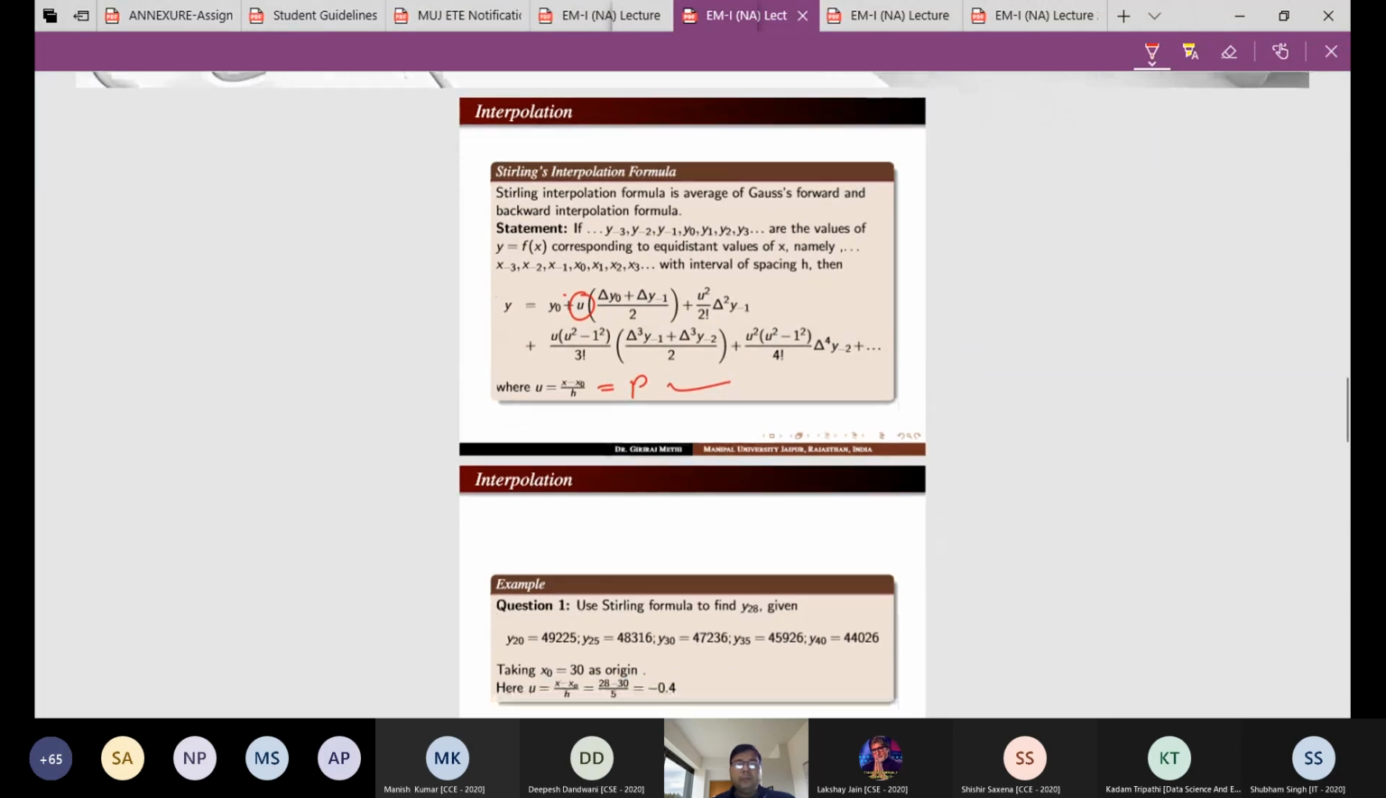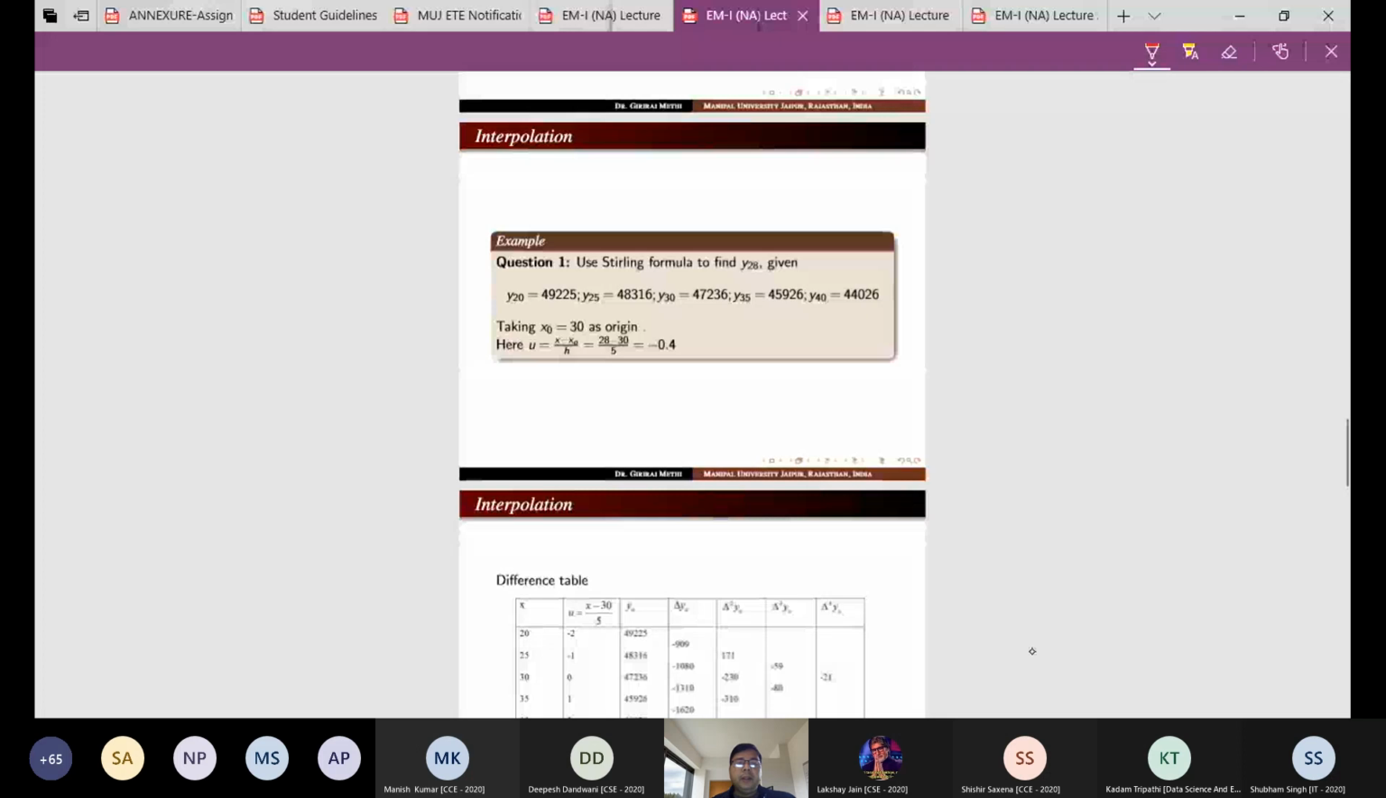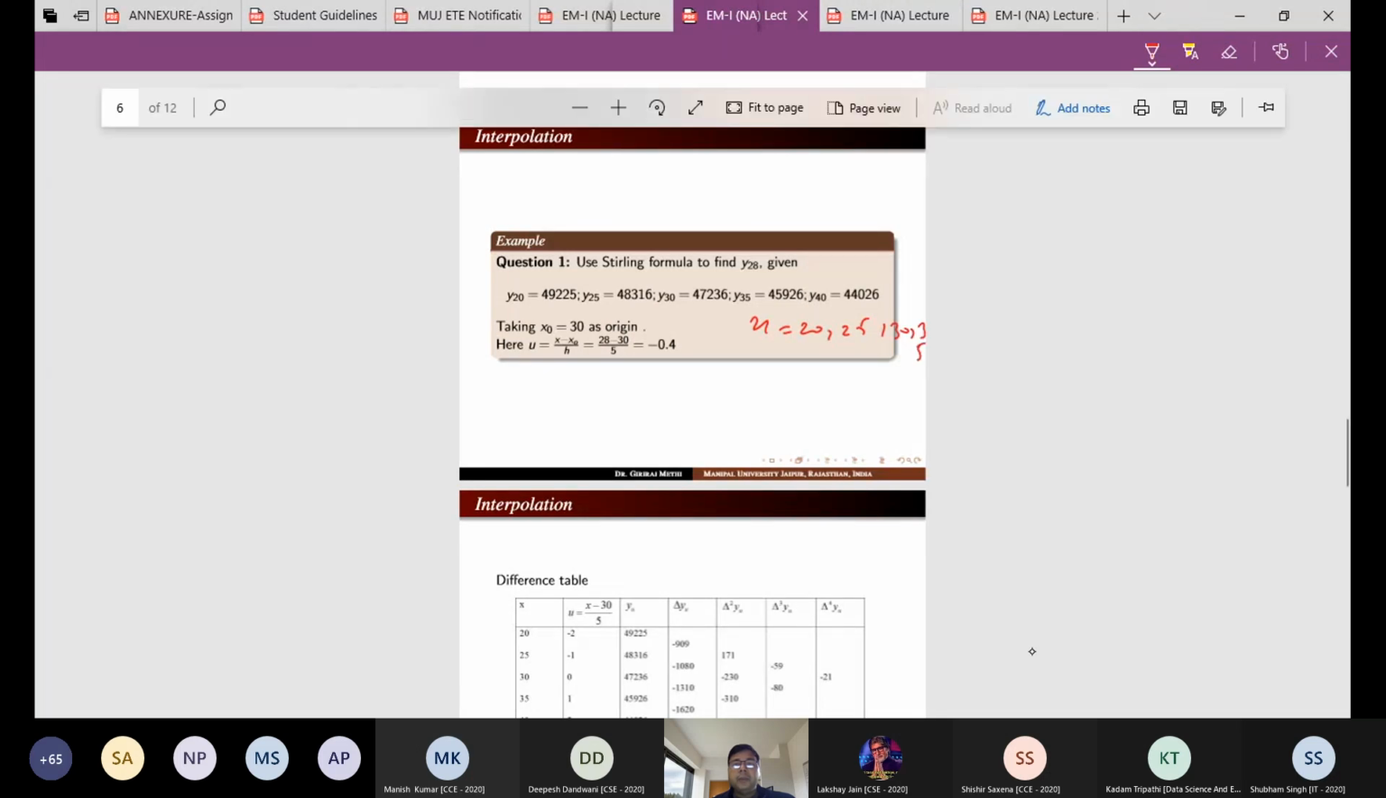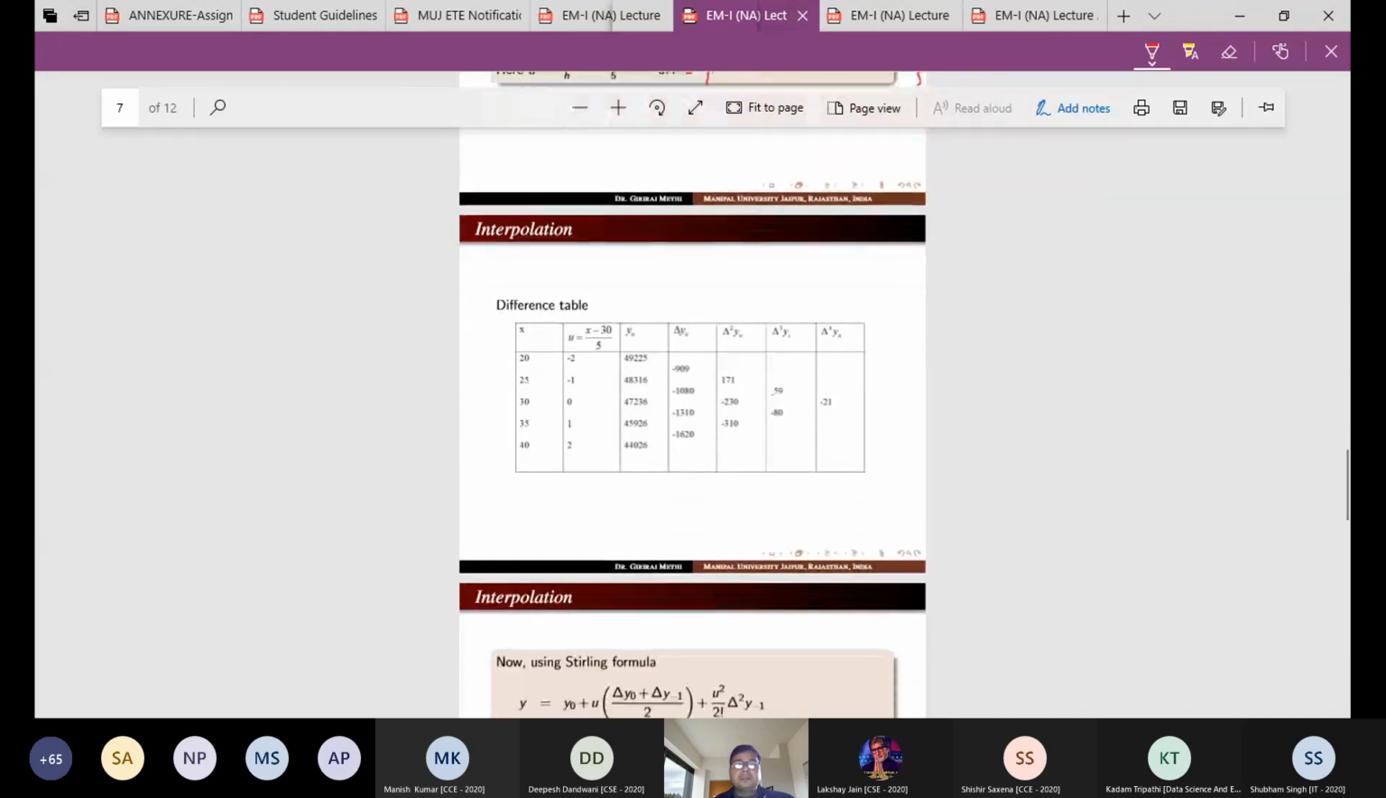No issue. This is the question given: y20 equal to 49225, y25 and y30, y35 and 40. So equidistant x, x is 20, 25, 30, 35 and 40. So taking x naught, we have to find the y28. Y28 means what? This is in the center part. So we have to take x naught 30. So you have to find p. This is p equal to minus 0.04.